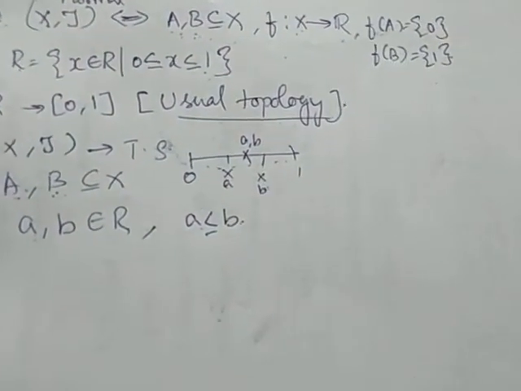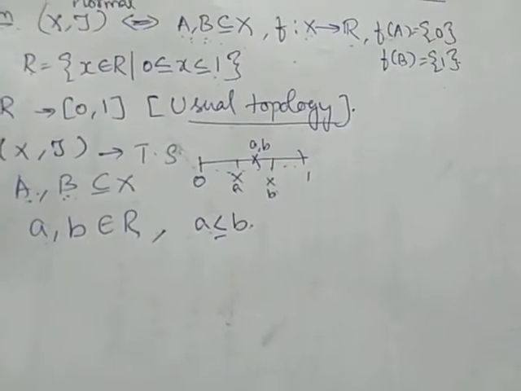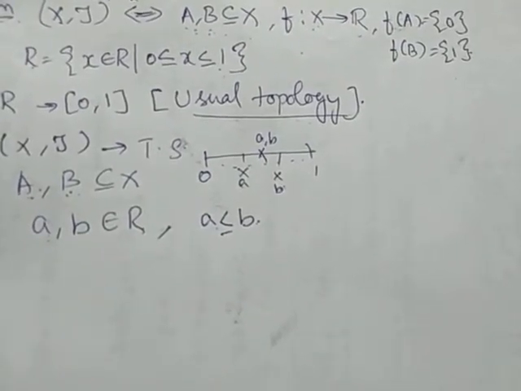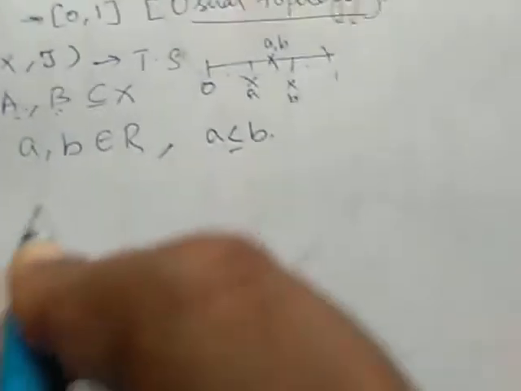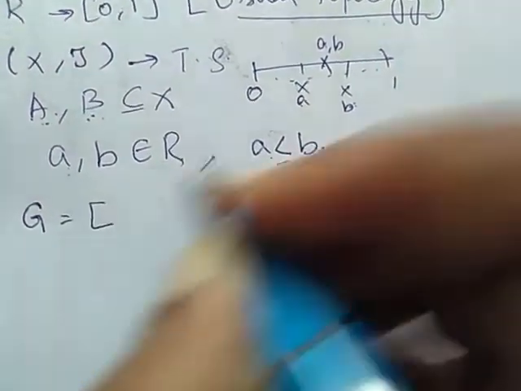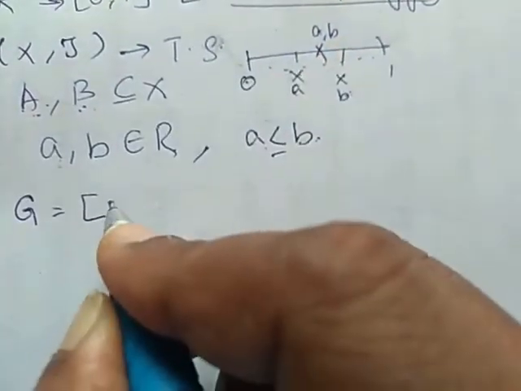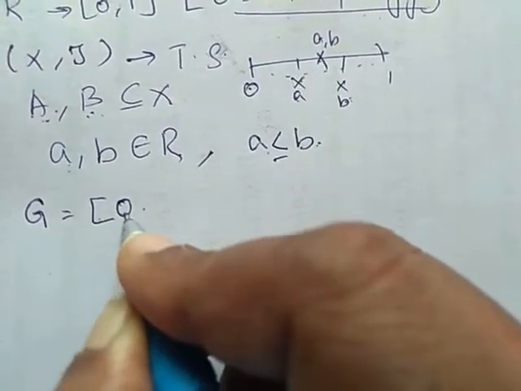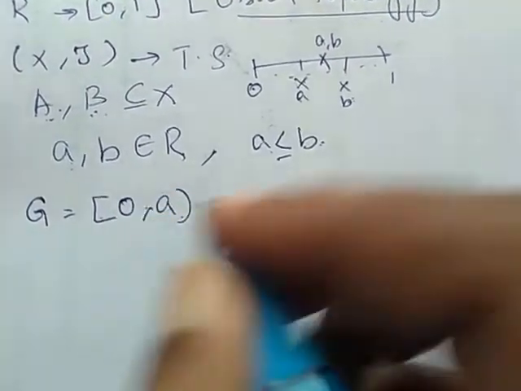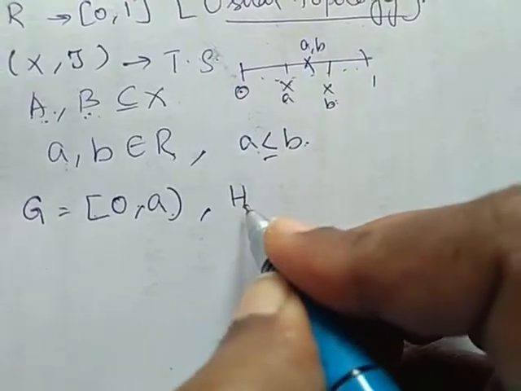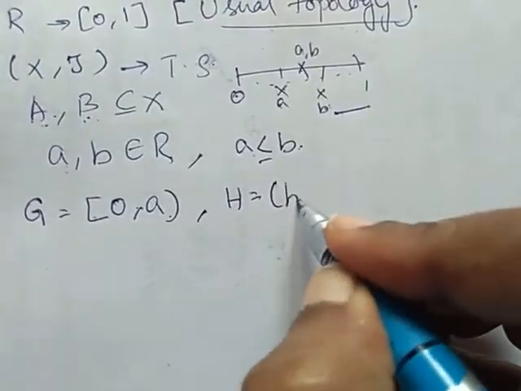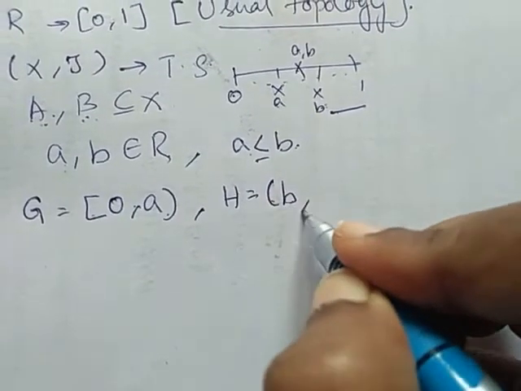So I am considering two points in R, a and b, such that a is less than or equal to b. I am going to consider open sets in such a way that G is equal to the half-open interval [0, a), which means a is not included, and I will define H as (b, 1], the open half interval b comma 1.